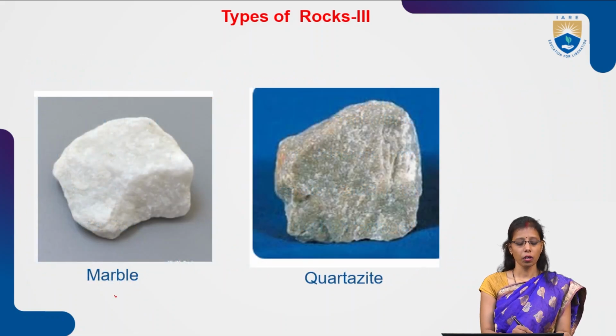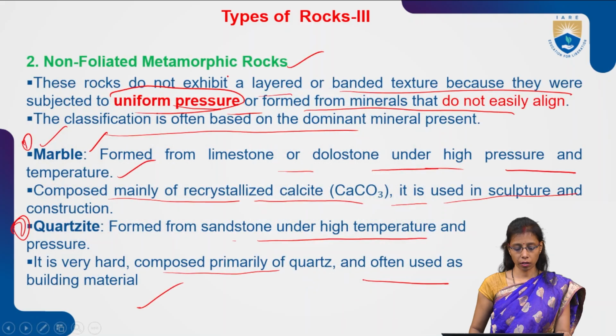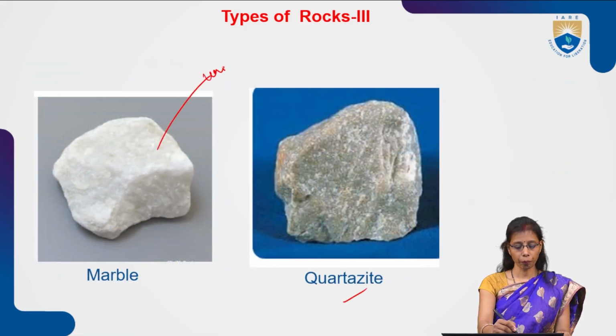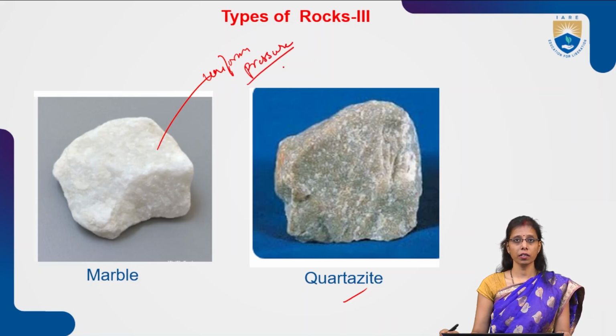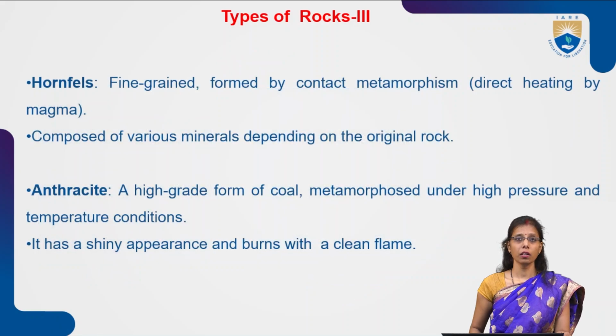This is how marble and quartzite look. You cannot see any kind of banded structure, because they go through very uniform pressure, so there are no bands present on the rock.